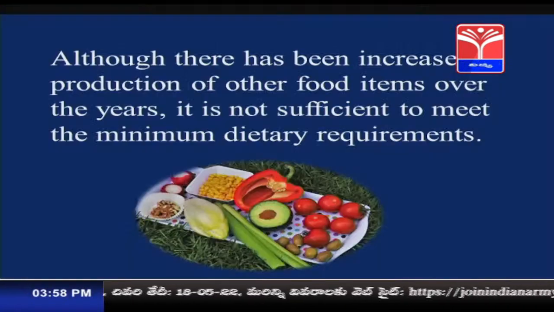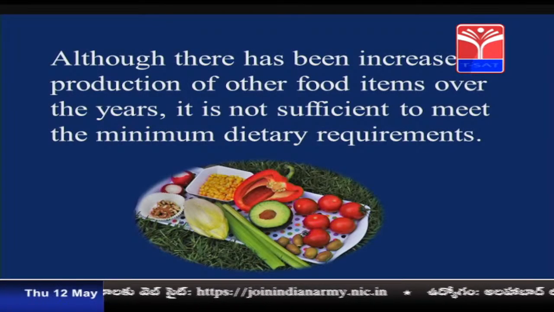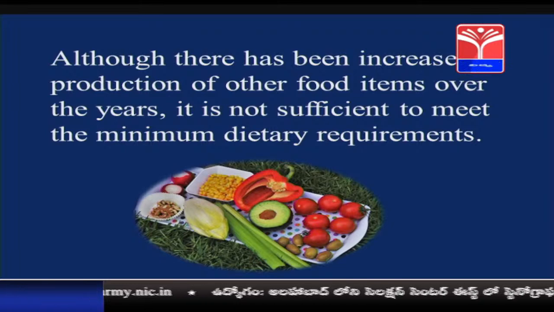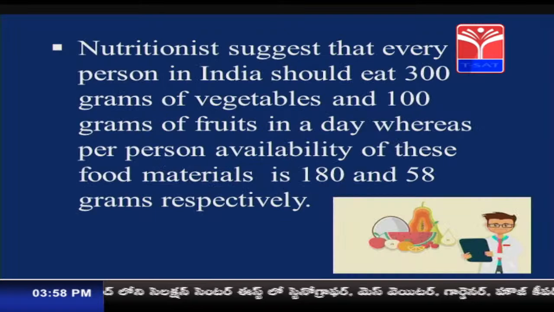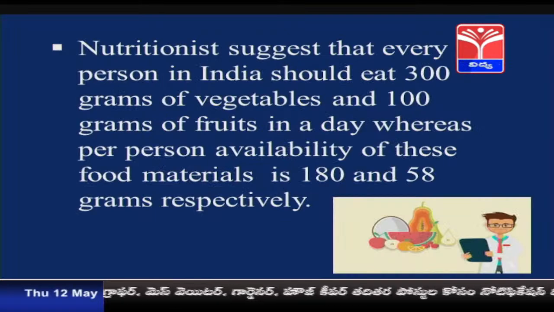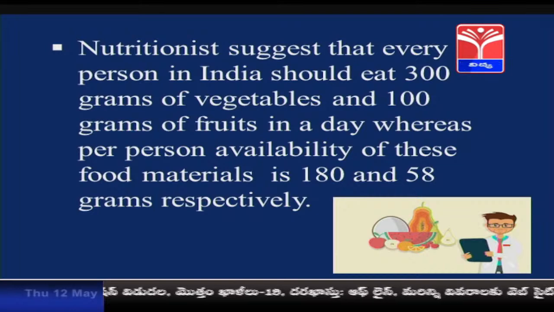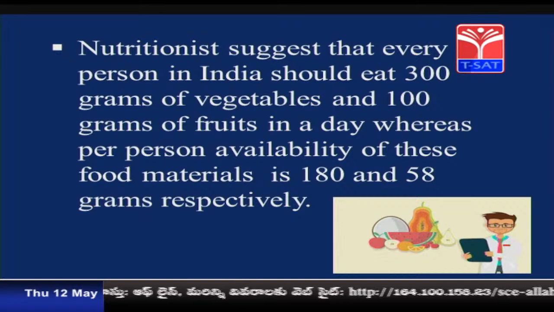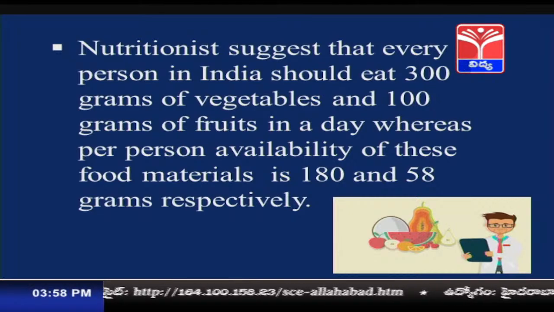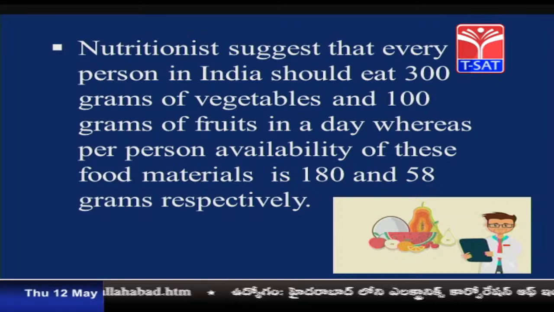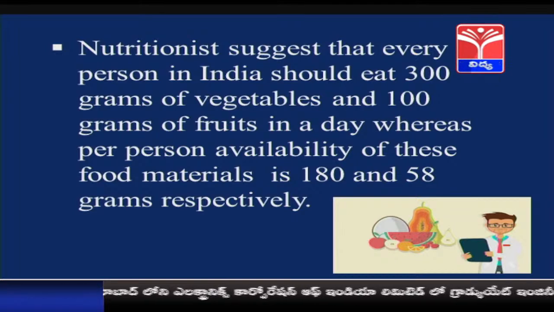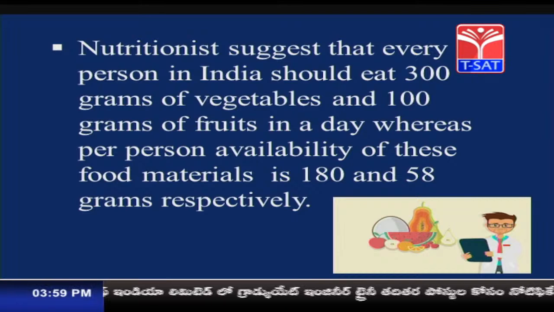So, let us understand. Although there has been an increase in the production of other food items over the years, it is not sufficient to meet the minimum dietary requirements. Nutritionists suggest that every person in India should eat 300 grams of vegetables and 100 grams of fruits in a day, whereas the per person availability of this food material is only 180 grams of vegetables and 58 grams of fruits. Means 300 is the minimum requirement, but how much is available? Only 180 grams. So, are you able to understand this?